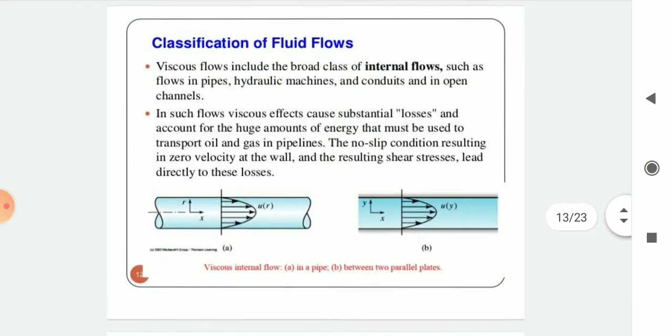Viscous flows include the broad class of internal flows, such as flows in pipes, hydraulic machines, conduits and open channels. In such flows, viscous effects cause substantial losses and account for the huge amount of energy that must be used to transport oil and gas in pipelines. The no slip condition, resulting in zero velocity at the wall, and the resulting shear stresses lead directly to these losses. You can see in the figure viscous internal flow in figure A in a pipe and in figure B between two parallel plates.